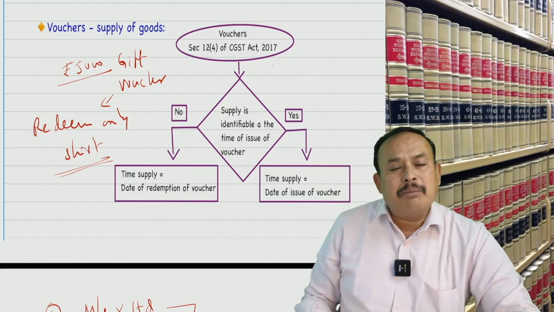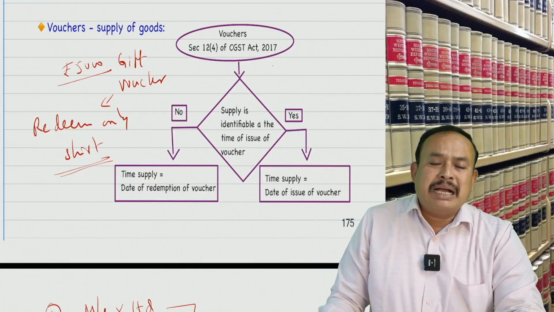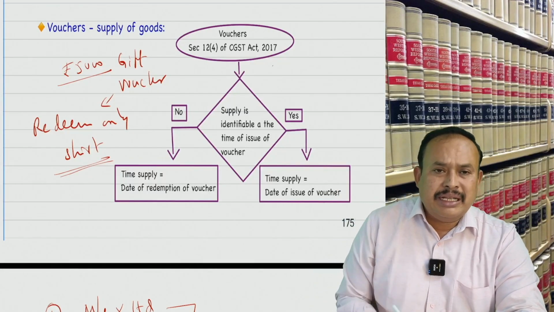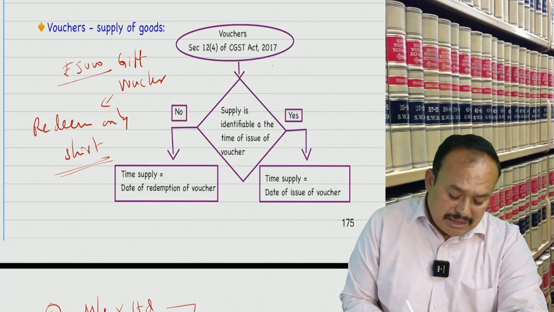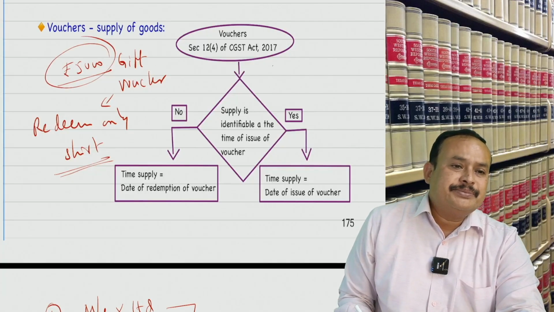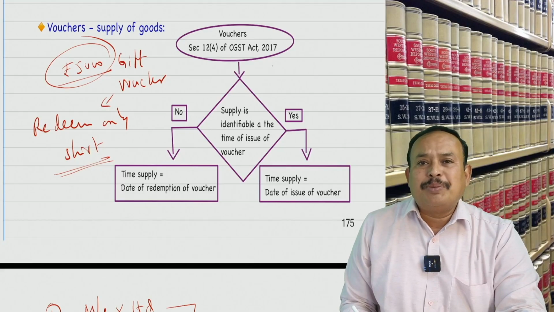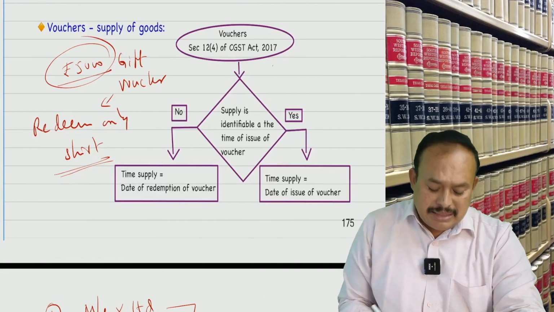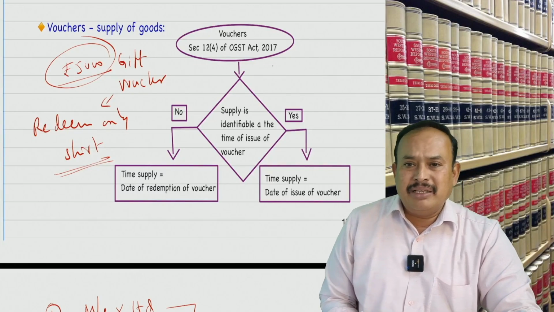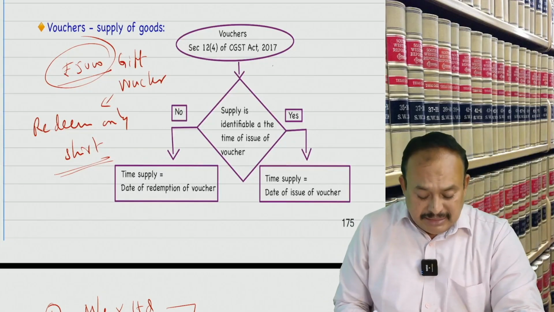When you next time come and purchase shirts, if you purchase, this rupees 5,000 can be redeemed. You purchase cloth for rupees 12,000; 12,000 minus 5,000, only the balance you pay.